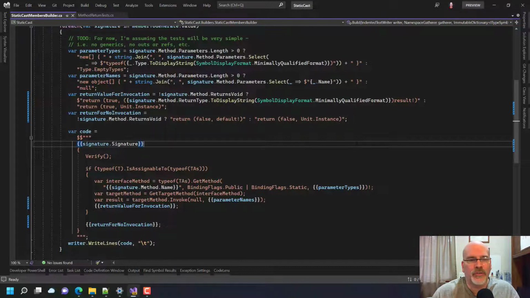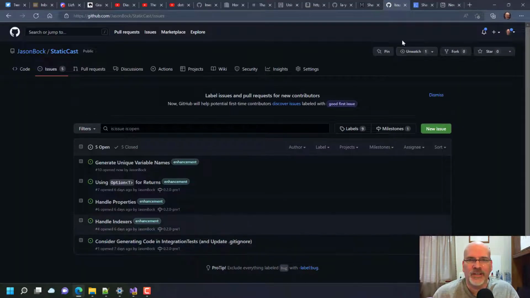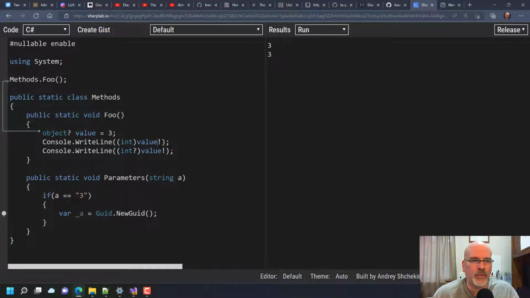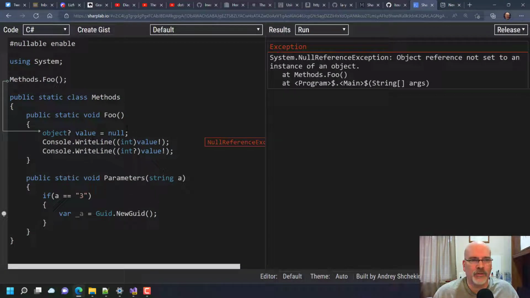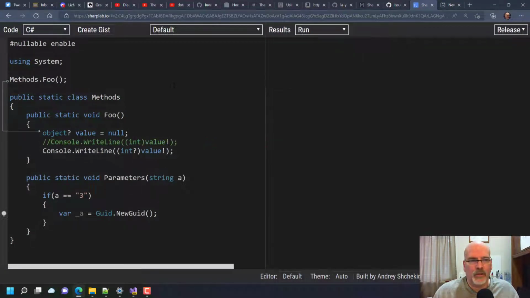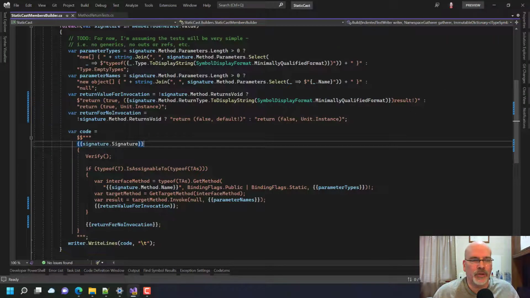So I did some research, and if I come over here, you can see that if you put the bang there or not, it's okay. It doesn't matter. This line has to be commented out, because if I change this to being a null, the cast works. If I put this in here, obviously this won't, because it will try to cast to an int and that doesn't work. So always putting the bang there is fine. So that's what I did here.